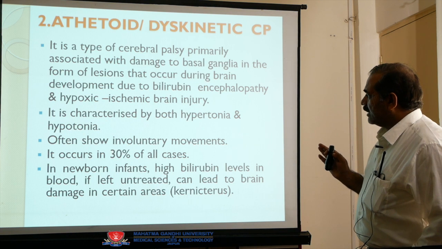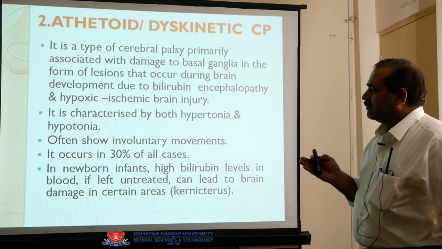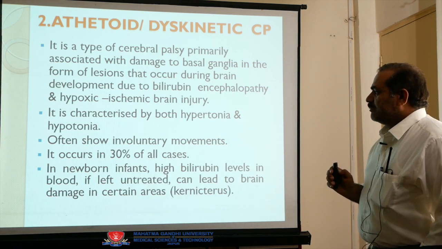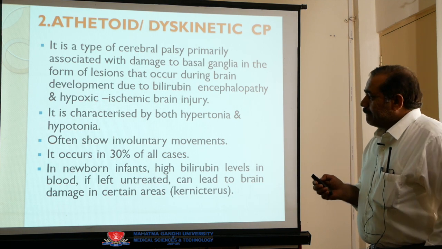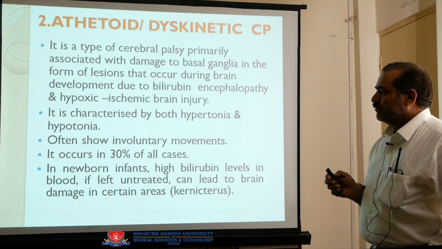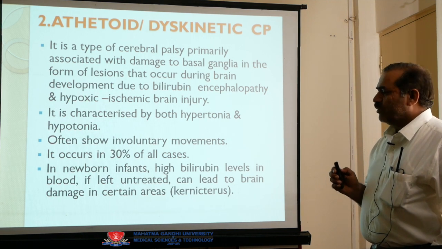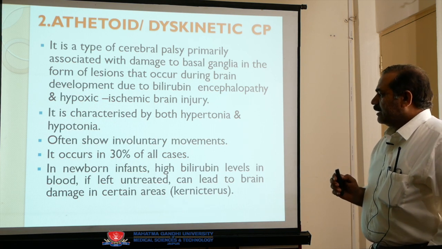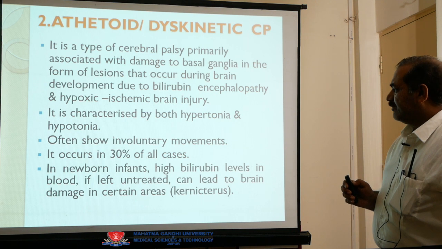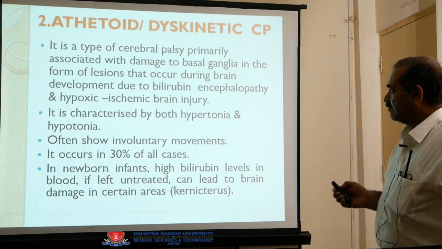Hypertonia means more tone and hypotonia means less tone. It often shows involuntary movements. It occurs in 30% of all cases. In newborn infants, high bilirubin level in blood, if left untreated, can lead to brain damage in certain areas.